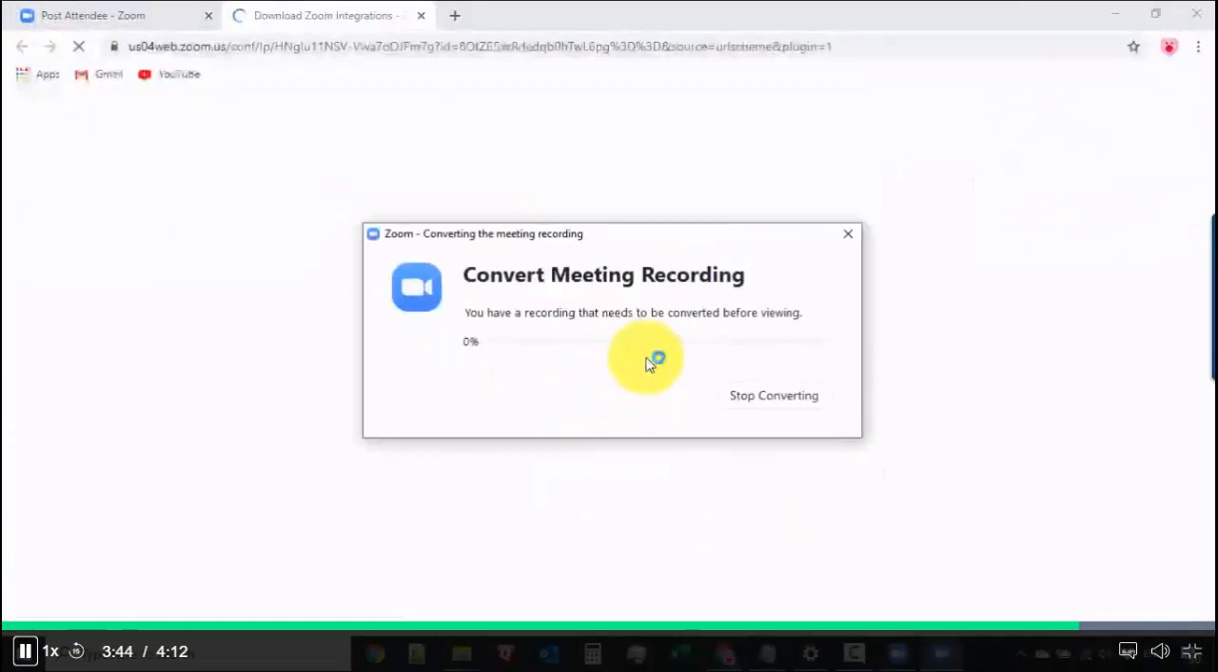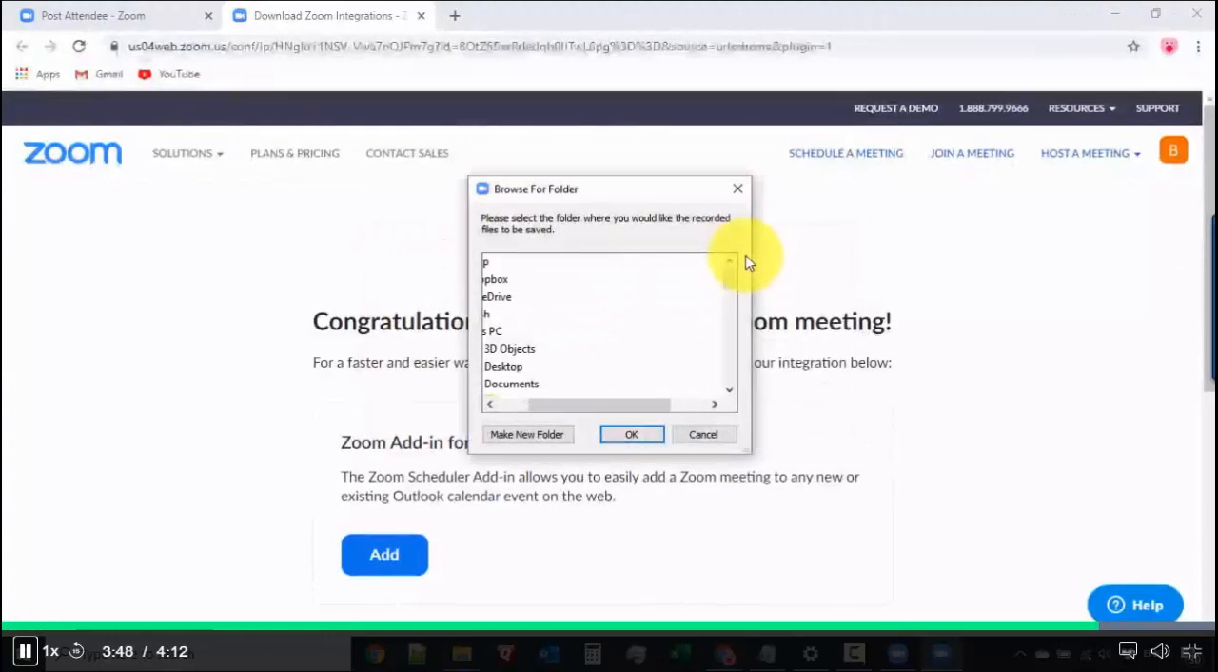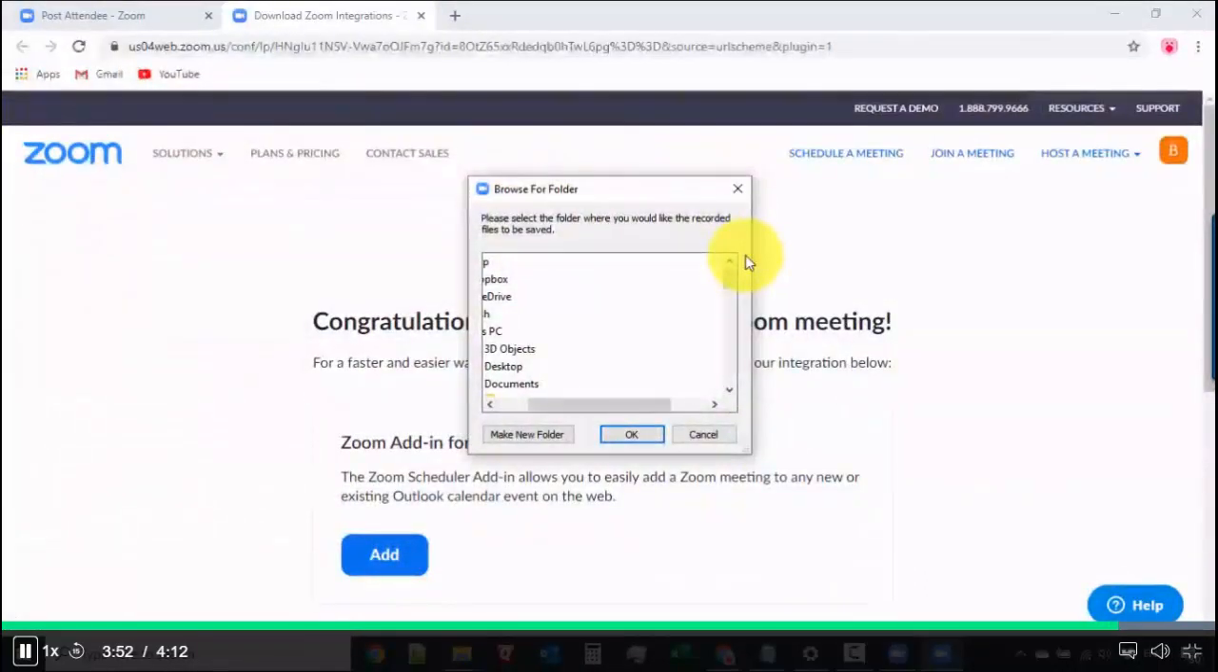Okay. And once we're done, it's going to be saving the recording because if you remember, we have a recording that was done inside the meeting. And then once you're happy with this, you can just select a folder, click OK, and then it's going to be saved as the MP4 file.